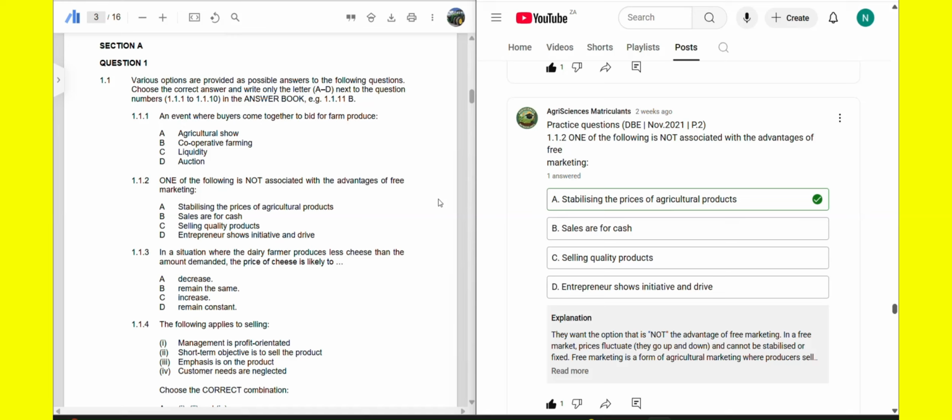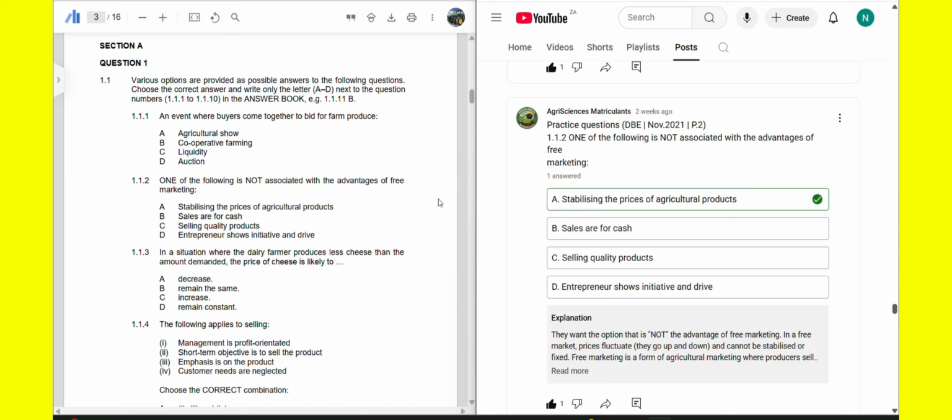Then option B, sales are for cash. Yes, sales are for cash. C, selling quality products. Yes, they sell top quality products because there's too much competition. So the farmer has to make sure that the products he or she is selling are of top quality so that customers can buy. Okay. D, entrepreneur shows initiative and drive.